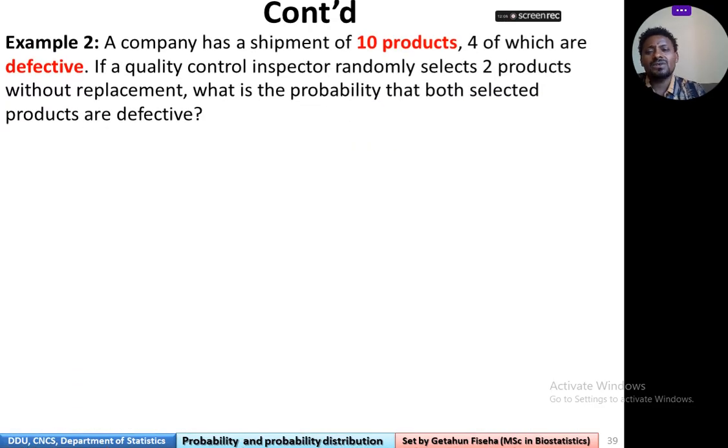Well, now let's also work one example, which can be done in a similar way. A company has a shipment of 10 products, 4 of which are defective. If a quality control inspector randomly selects 2 products without replacement, what's the probability that those selected products are defective?